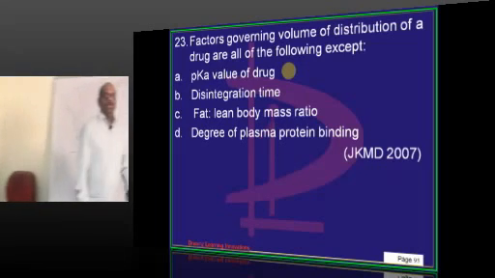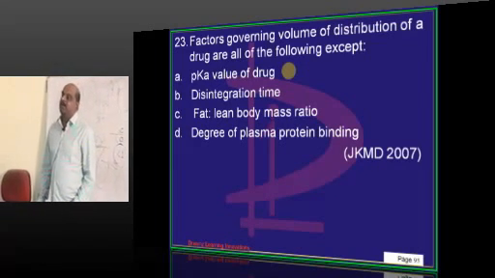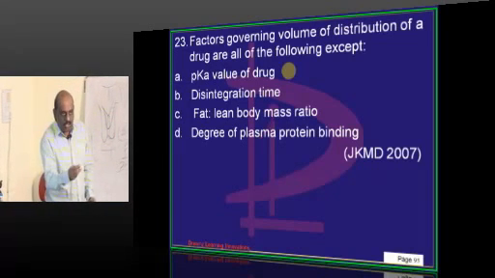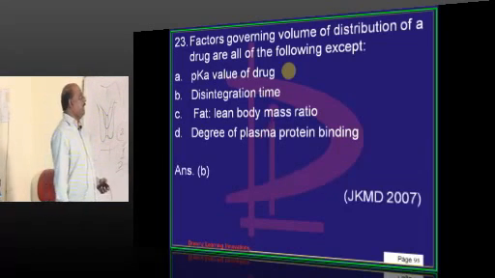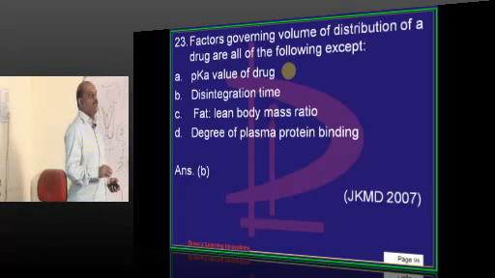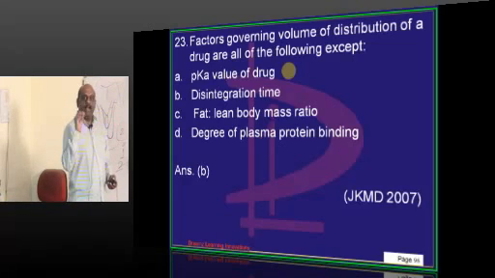This is a beautiful question, doctor. Volume of distribution depends on what factors is a very important question. It depends on the fat content of an individual, pKa value of the drug and the plasma protein binding. They are all correct.